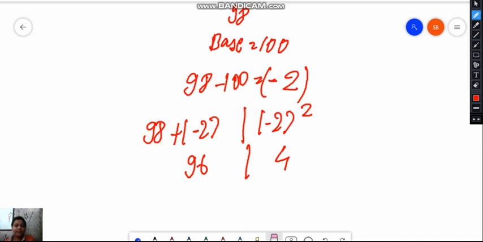So there are two zeros in the base, so I will take two digits at the end, 9604. But 4 is one digit, so I will put 0 here. So the square of 98 is 9604.